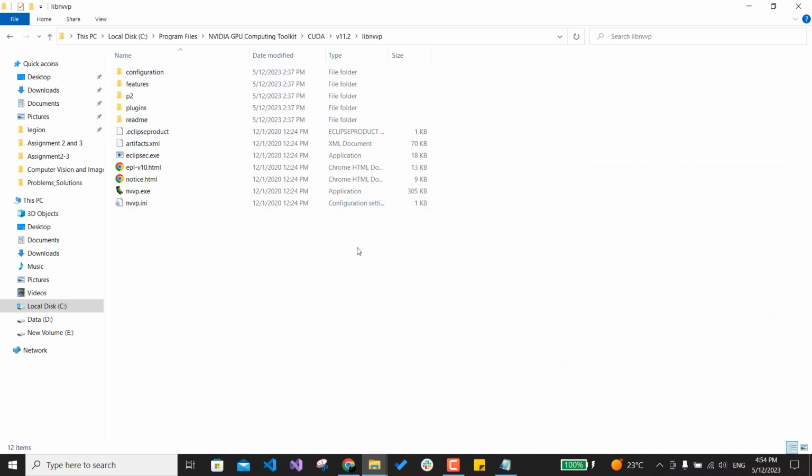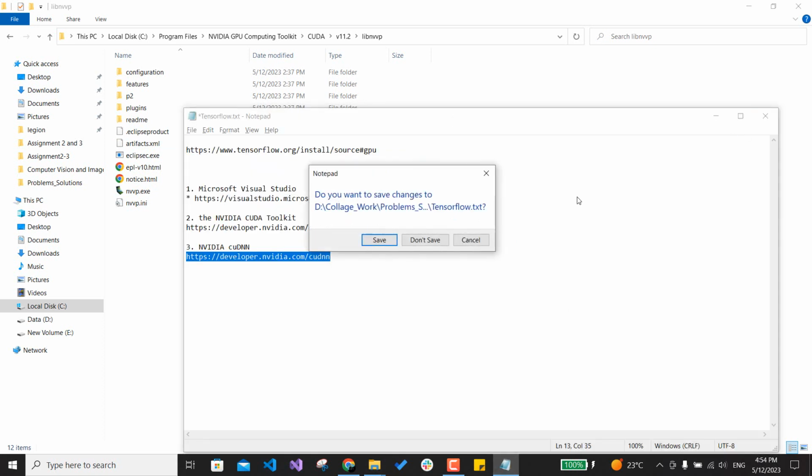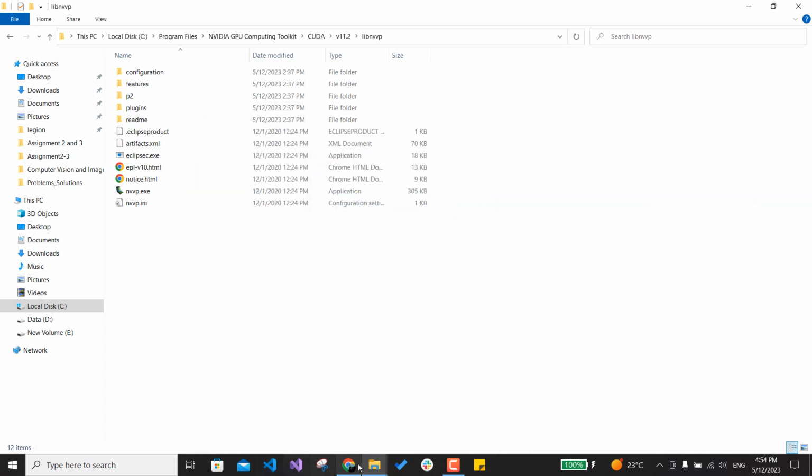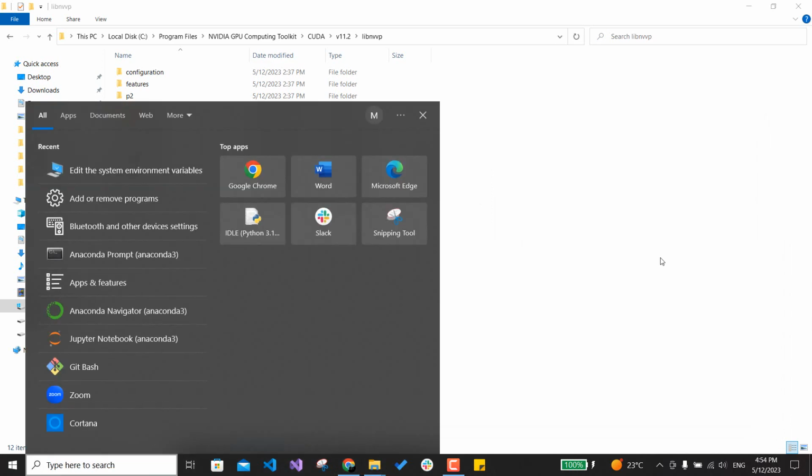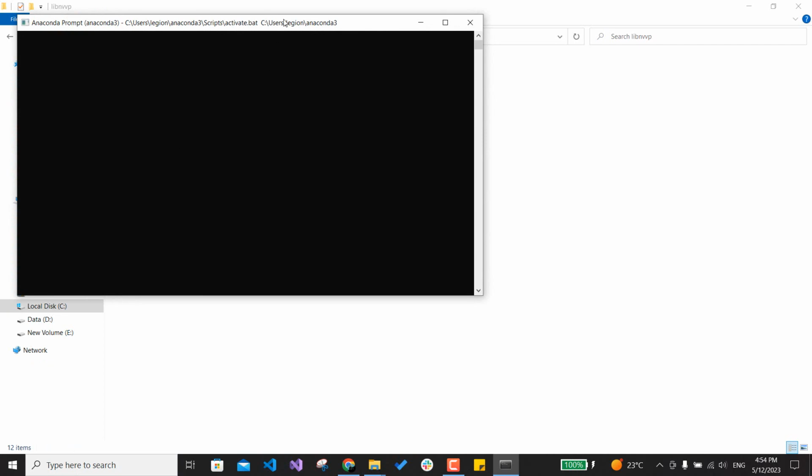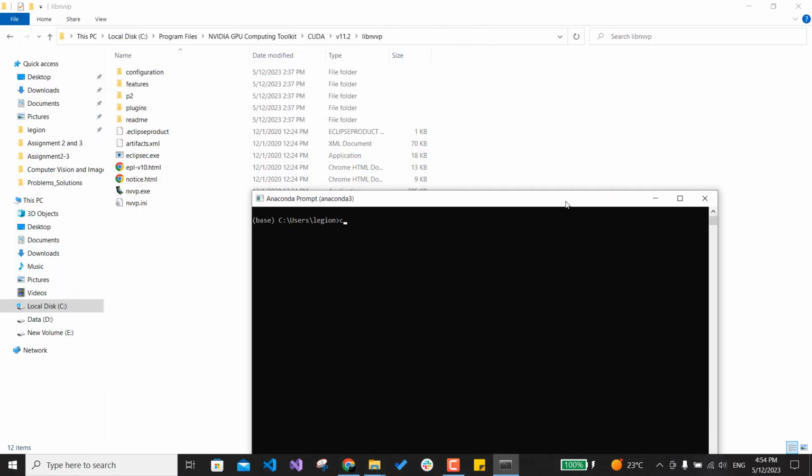Okay. After this step, you're gonna need to restart your PC. After this step, you can go ahead and make your Jupyter Notebook library. You can create any virtual environment that you want.